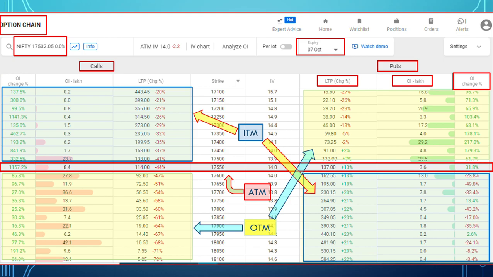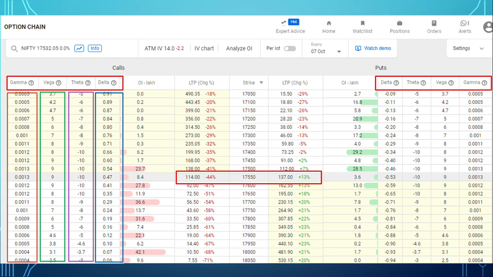Now I have expanded this option chain by activating the Greeks. So you can see the Greeks: delta, theta, vega, and gamma. The values are given. This is the ATM 550, and this is the put side: delta, theta, vega, and gamma. And as you can see, on the delta side, when we move from OTM to ITM, the delta increases.